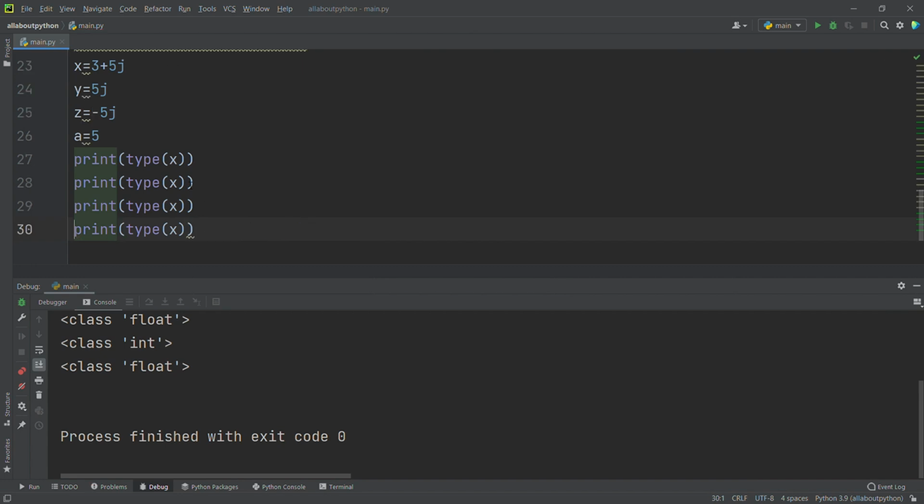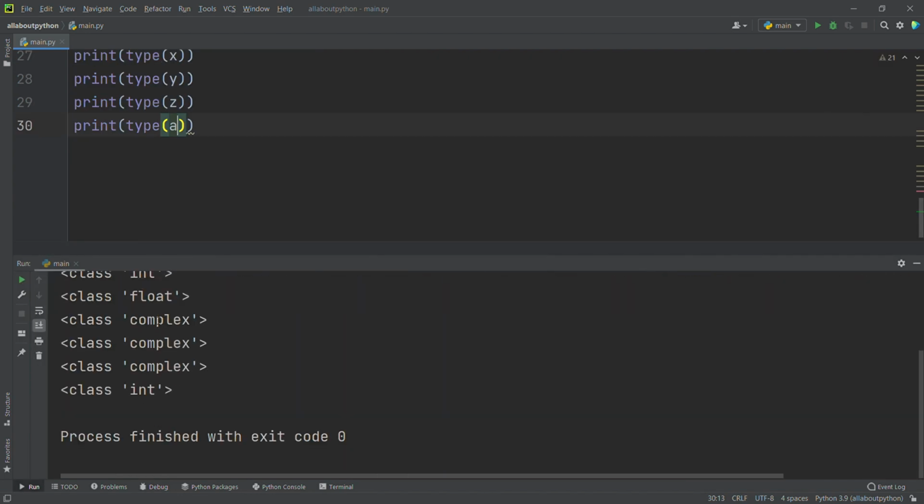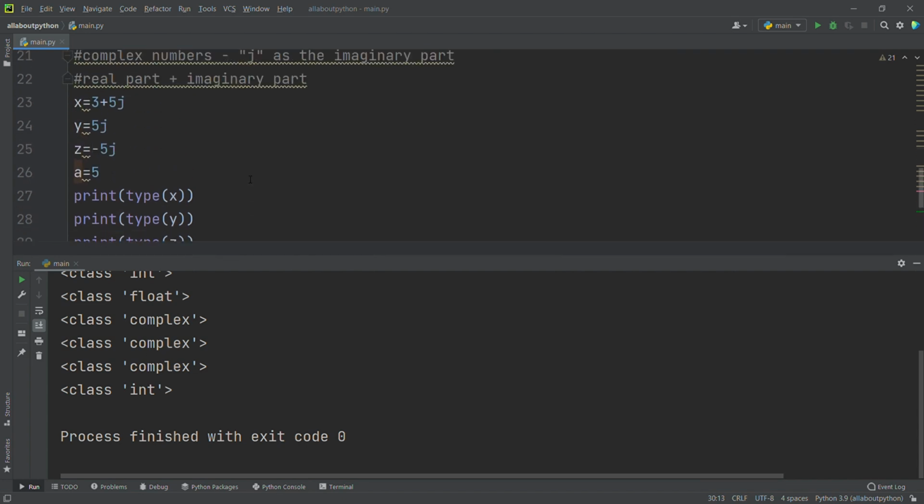So here x is there, y, and we have z, and we have a. Okay, I will run this. Here you are able to see it's saying complex, complex, complex. But for a, if I had given just 5, we can say it as a real part. When I give a real part without giving any imaginary part, then it's saying it is an integer. That's what I am saying here.